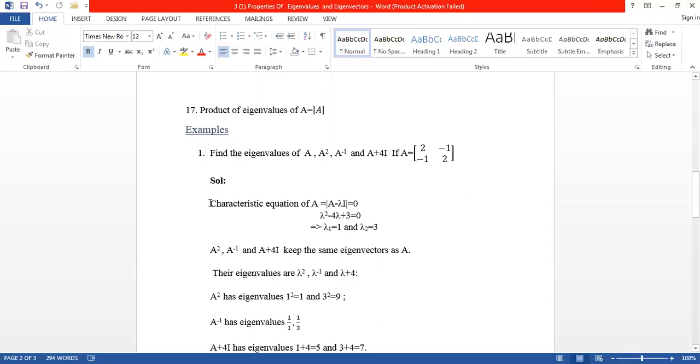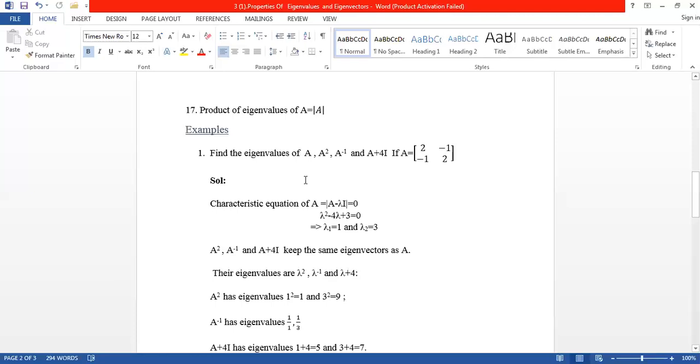The solution: the characteristic equation of A is determinant of A minus lambda I equals 0, right? So the A minus lambda I matrix is [2 minus lambda, -1; -1, 2 minus lambda]. Calculating the determinant of A minus lambda I equals 0, we get lambda square minus 4 lambda plus 3 equals 0. Solving this quadratic equation, we get two roots: lambda 1 is equal to 1 and lambda 2 is equal to 3, right? So now we know the eigenvalues of A.